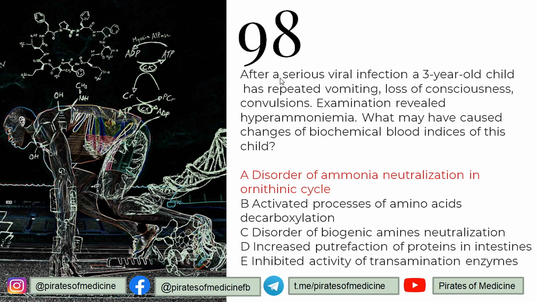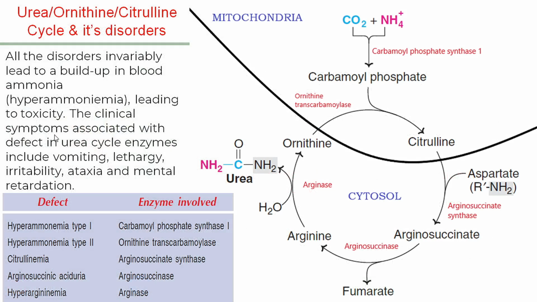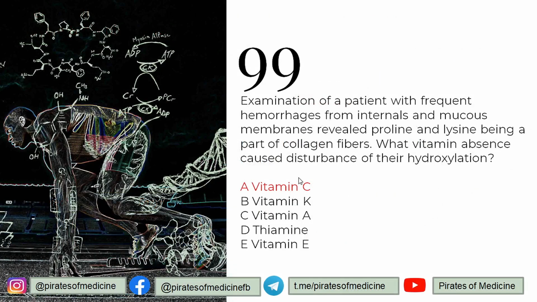The 98th question is that after a serious viral infection of a 3-year-old child, he has repeated vomiting, loss of consciousness, convulsion. Examination revealed hyperammonemia. What may have caused changes of the biochemical blood indices of the child? I already told you with the first question or second question of today's video. Disorder of ammonia neutralization in the ornithine cycle leads to hyperammonemia, which we just studied. All these symptoms, vomiting, lethargy, irritability, ataxia, mental retardation, correspond to the hyperammonemia due to disorder of the urea cycle. Correct? Let's go to the 99th.